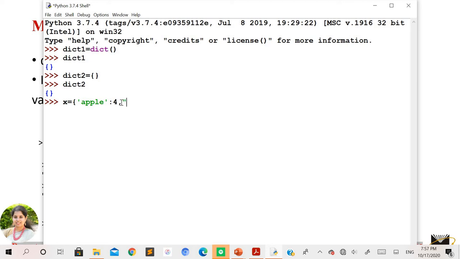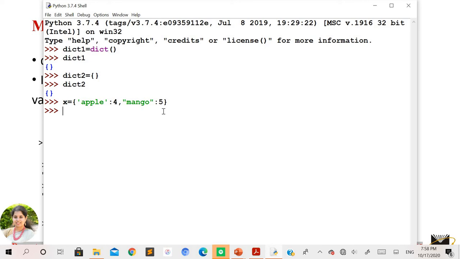I'll take the next as mango, with the value 5, and now I'll close this dictionary and press enter. So this is what has been done here. x is a dictionary variable in which we have included the elements inside curly braces.